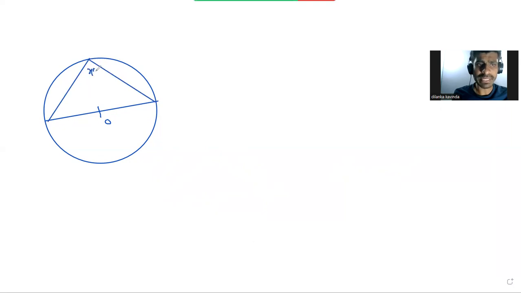So I'm simply taking this as my first question. This is geometry. You can see that the radius is there, that center point is there. Then the center point is on the base, the diameter is the base of that triangle. So this one is a semicircle. Can you see my laser point? Then the angle should equal 90 degrees. So x equals 90.